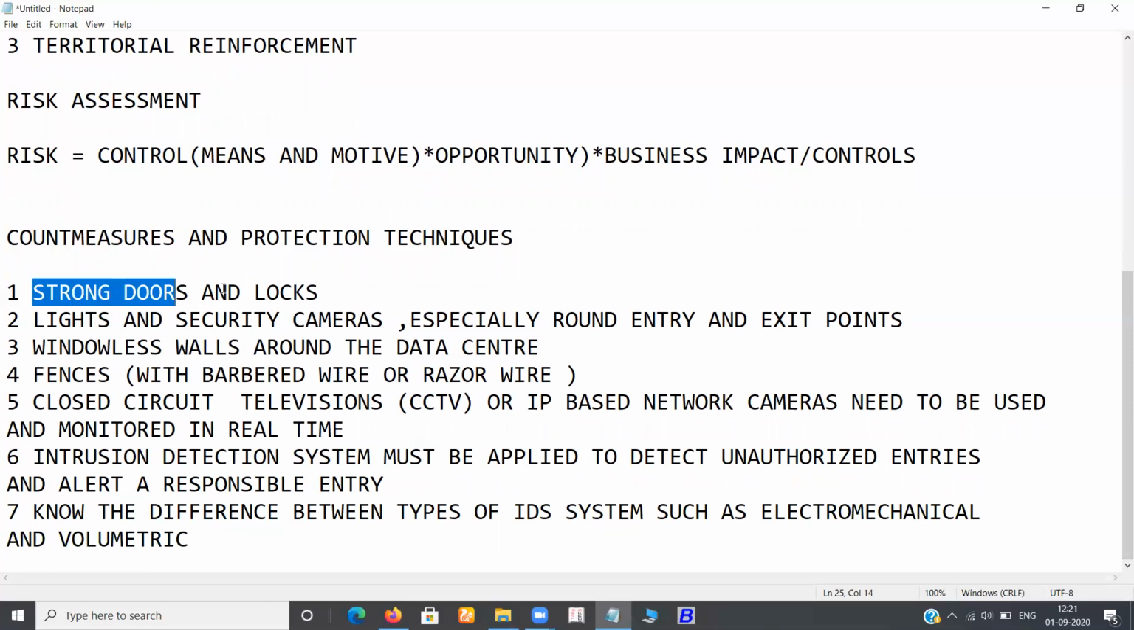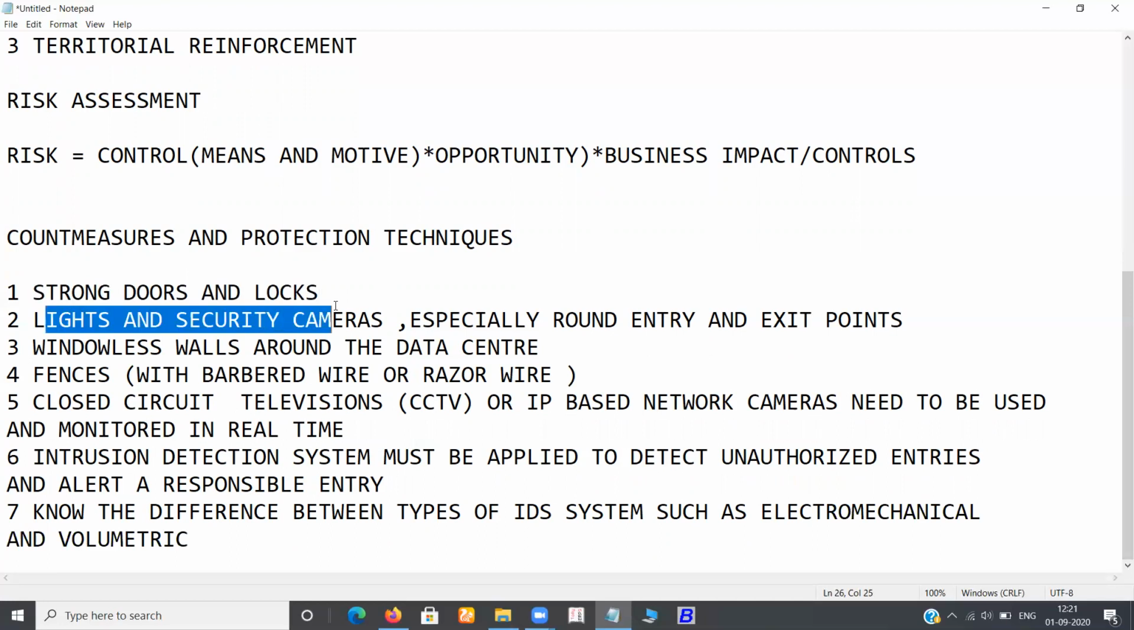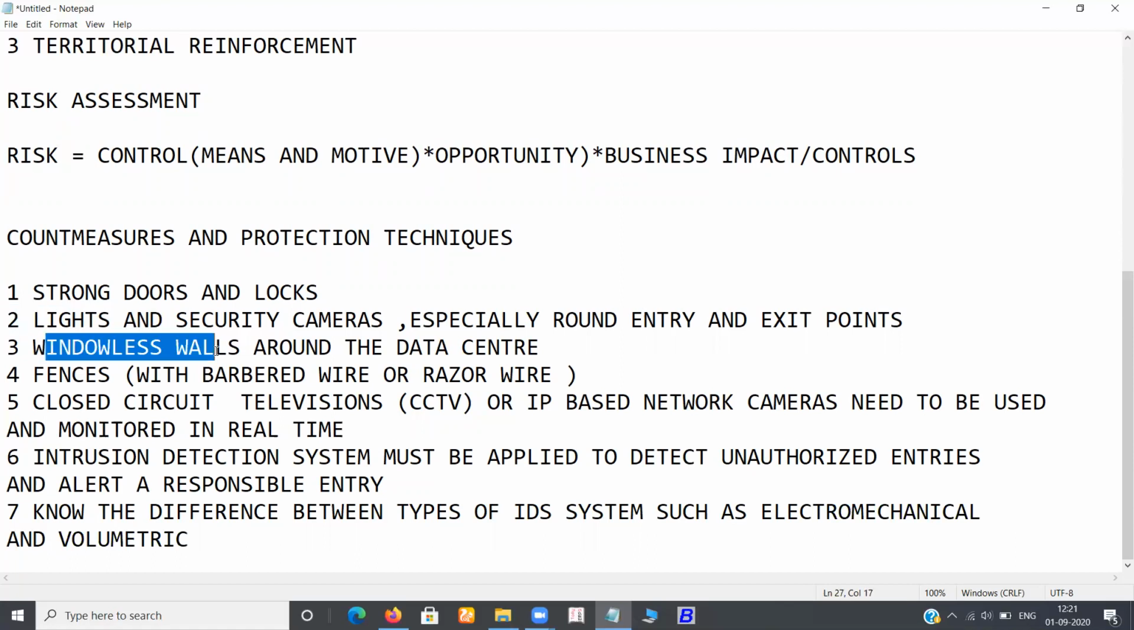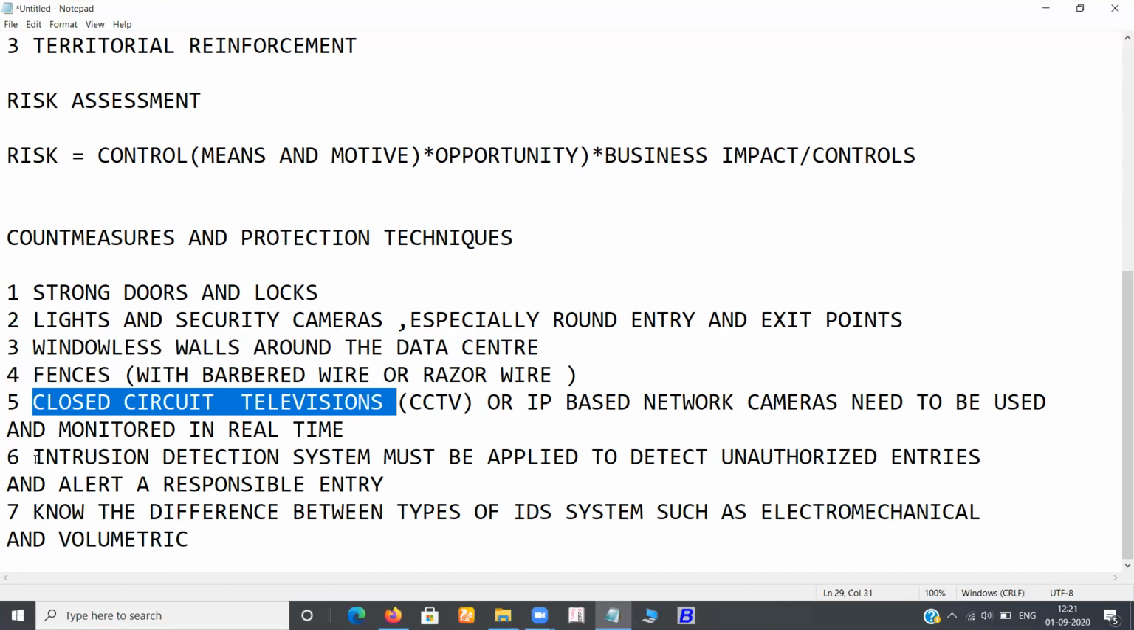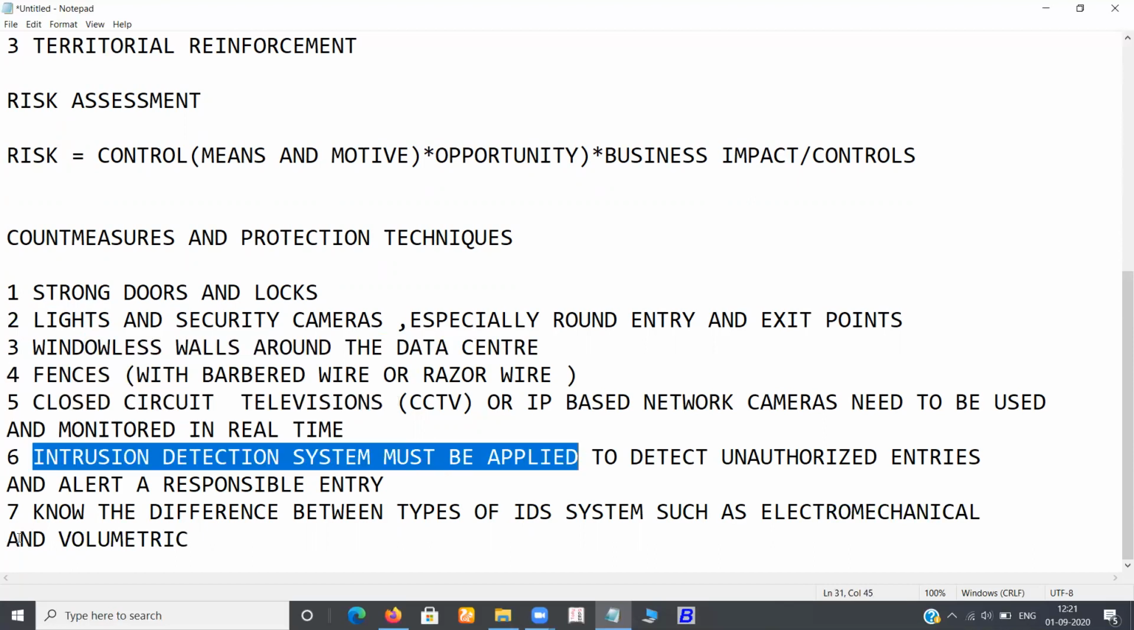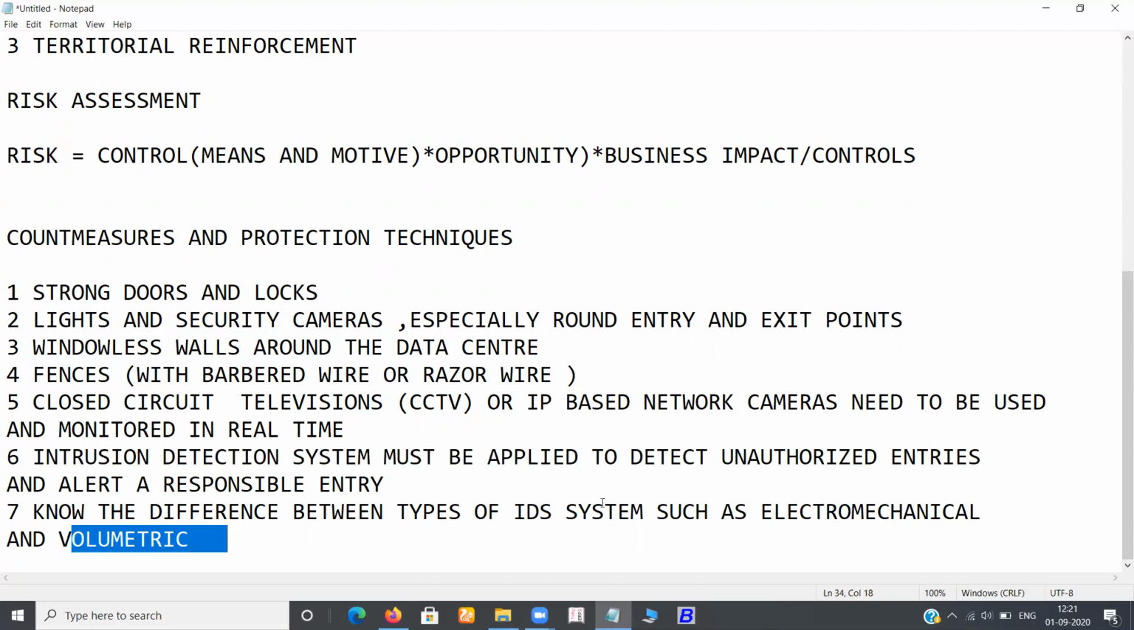First comes strong doors and locks. Your doors and locks should be strong. Lights and security cameras, especially at entries and exit points, should be there. Windowless walls should be there. Fences should be there. Closed circuit televisions should be there. Intrusion detection systems must be applied, knowing the difference between volumetric and electromechanical IDS systems. There is more on these, which I'll only be reading.